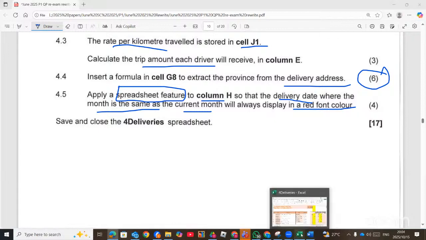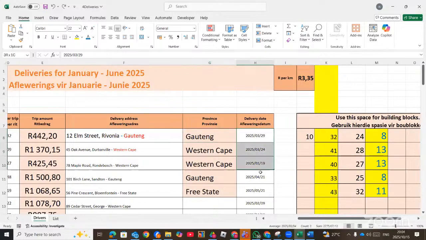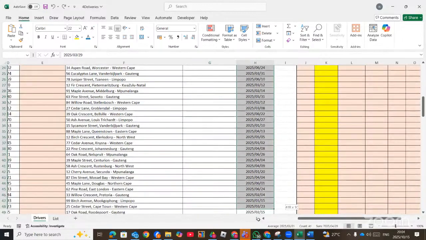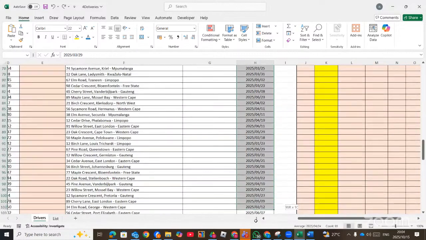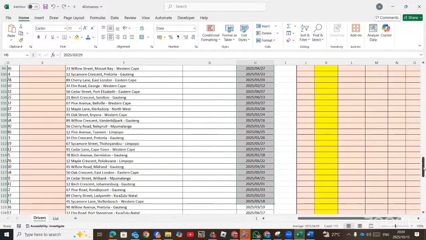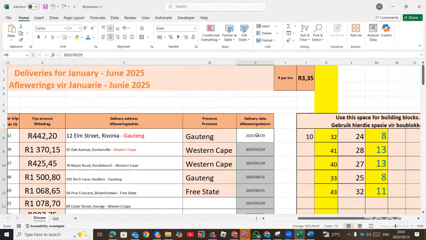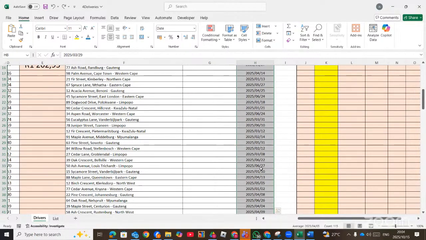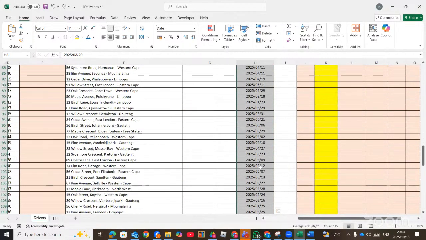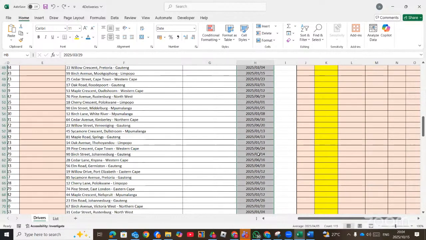Now let's check. We are applying it on column H. So you select your column H. But now the question says, where the delivery date, which is in column H, is the same as the current month. I like that one, the same as the current month. And what's the current month? Which is October. Right. So meaning we need to find the current month.